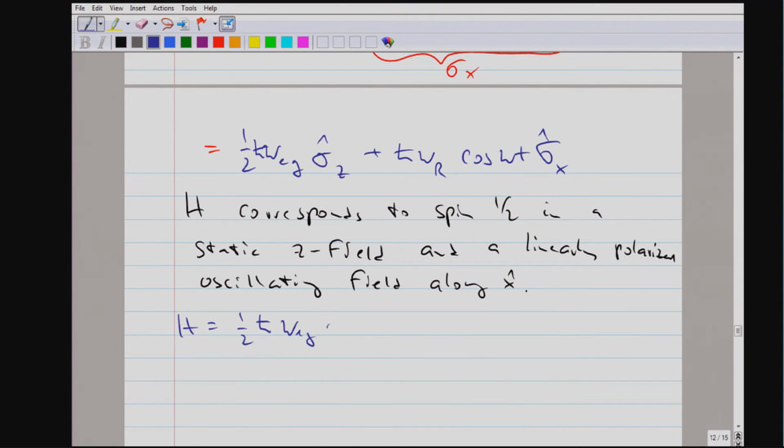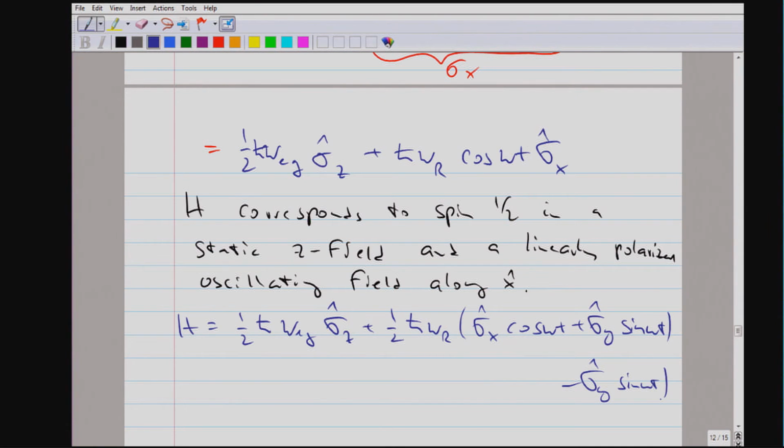So we have the z part. And now, instead of having just sigma x cosine omega t, I add sigma y sine omega t, and I subtract sigma y sine omega t.